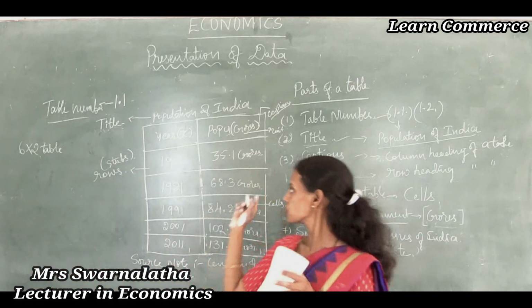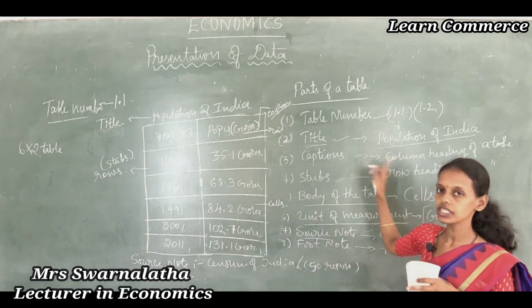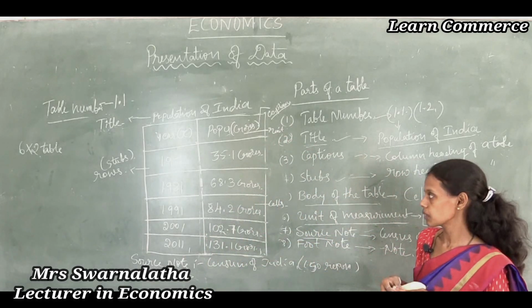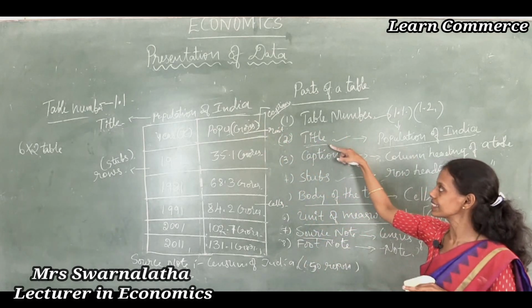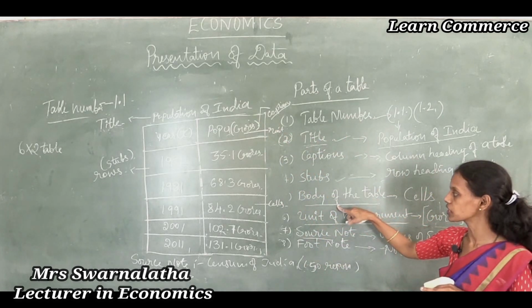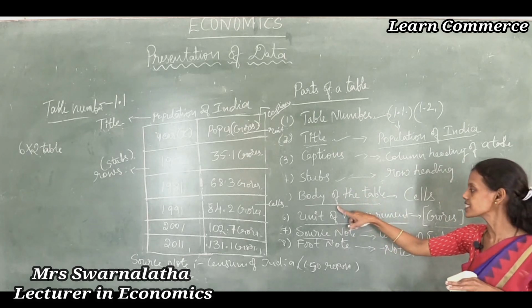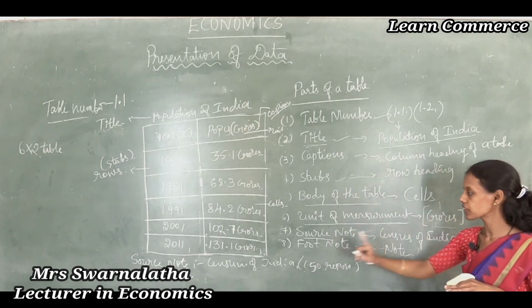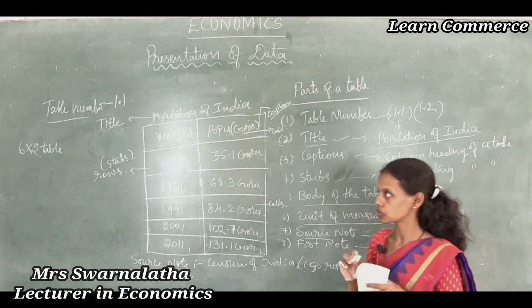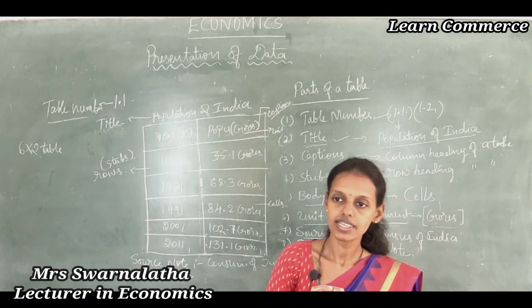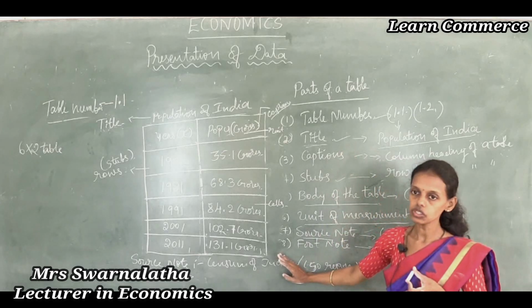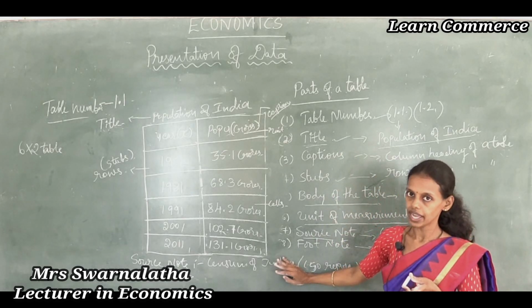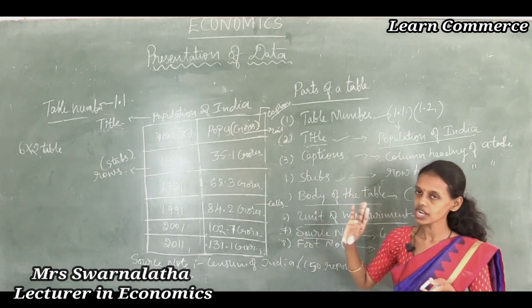So by this you came to know the clear picture of a table and parts of a table. What are the main parts of the table? Table number, title, captions, stubs, body of the table containing actual data in cells, unit of measurement or unit of account, source note and footnote. These are the main parts of a table. We are going to study these parts in a proper manner. It is very important for 6 marks.